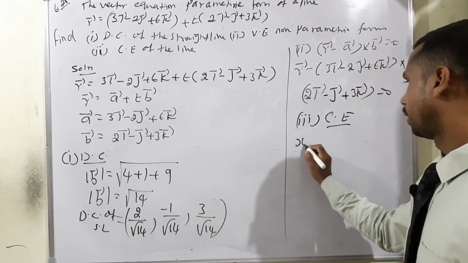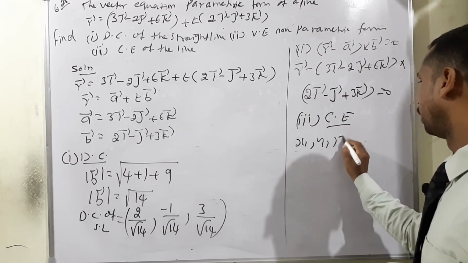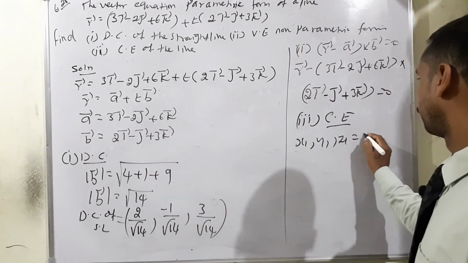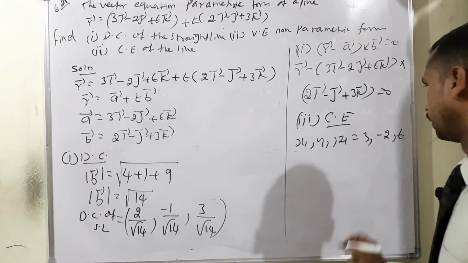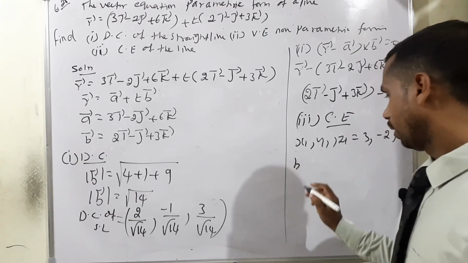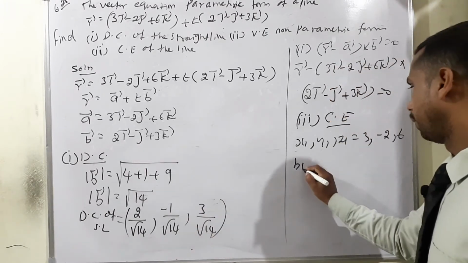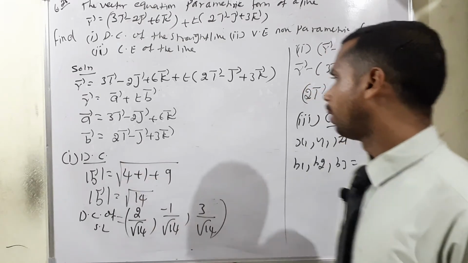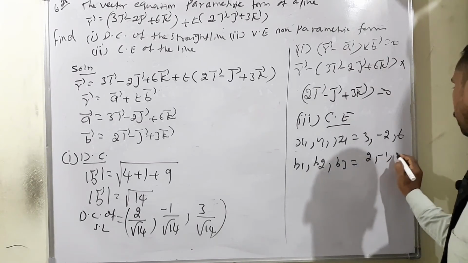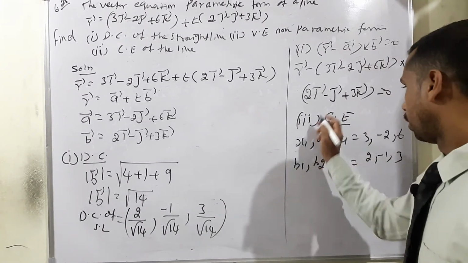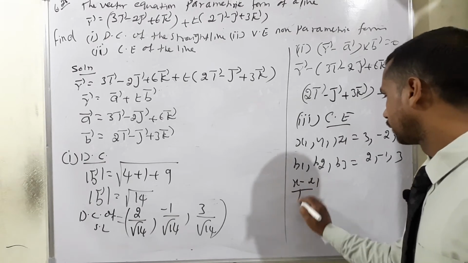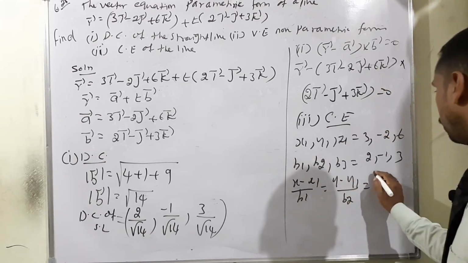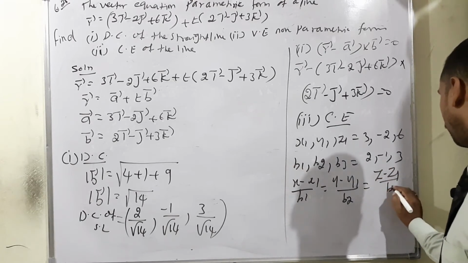The point means x1, y1, z1 is equal to 3, minus 2, 6. Then the vector means b1, b2, b3 is equal to 2, minus 1, positive 3. The formula for the Cartesian equation is (x minus x1) by b1, then (y minus y1) by b2 is equal to (z minus z1) by b3.